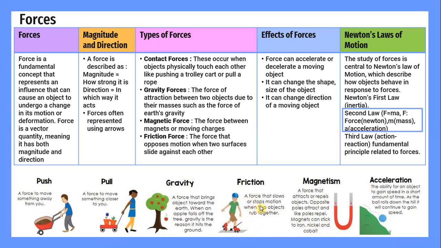A force can slow or stop motion when two objects rub together. So what is the effect of force? A force can accelerate or decelerate a moving object. It can change the shape and size of the object, and it can also change the direction of the moving object.